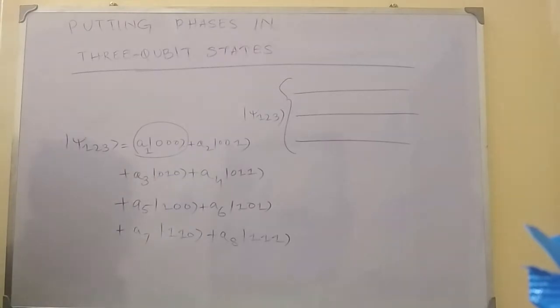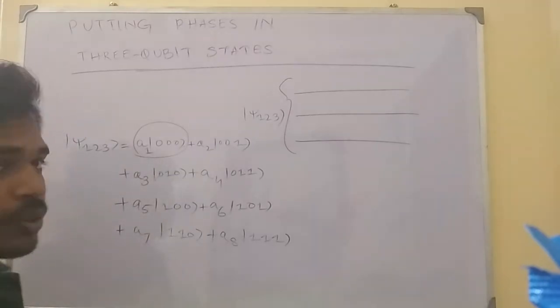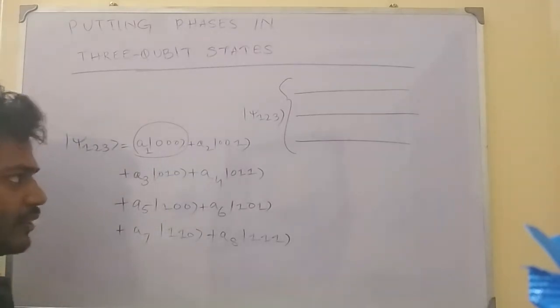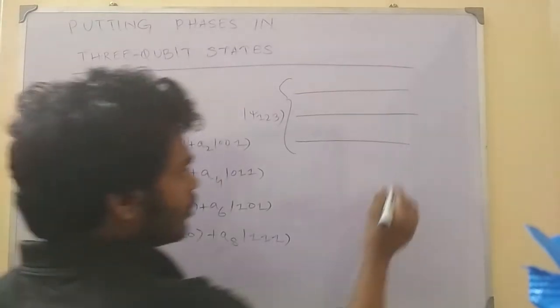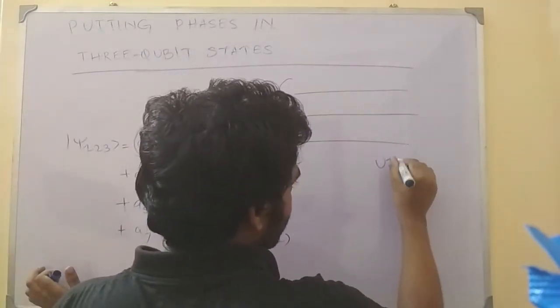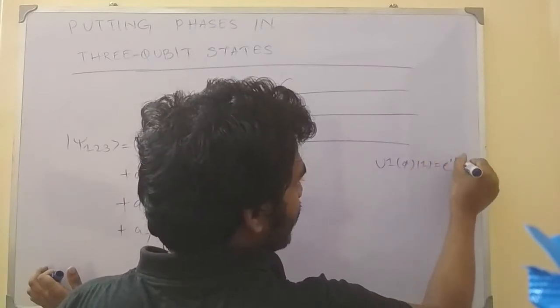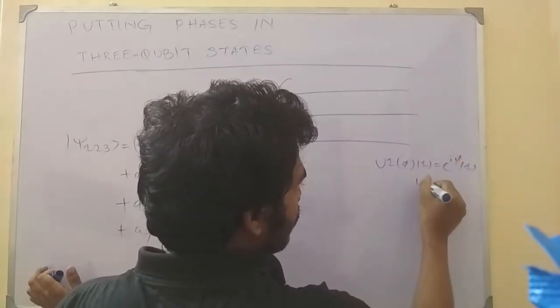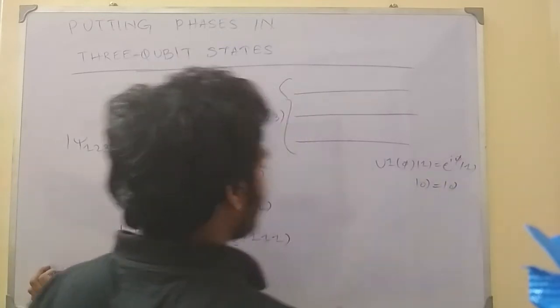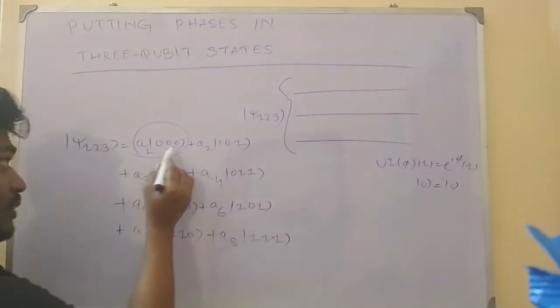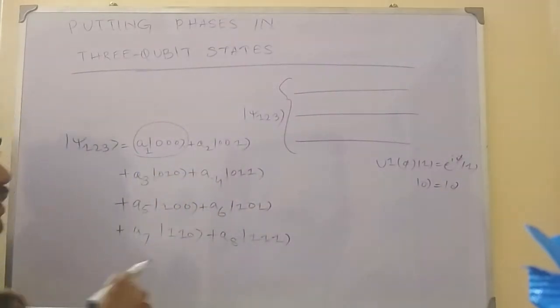It doesn't introduce any phase, and phase gate acting upon only 1 state introduces a phase. Like we saw in the previous lecture, a phase gate acting upon 1 gives a phase with 1, and upon 0 it gives only 0 state. So when all the qubits are in 0 state, we can't have any introduction of phase in this place.